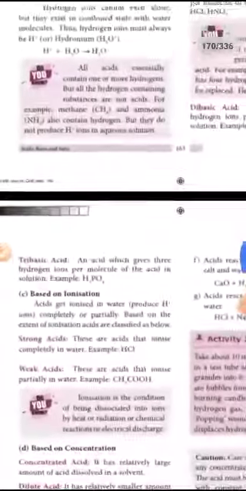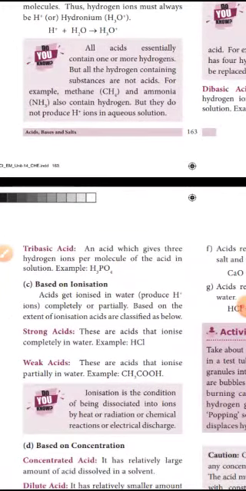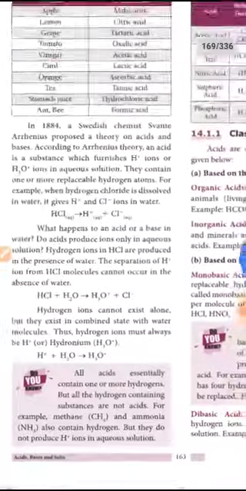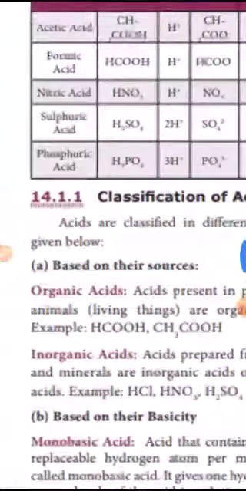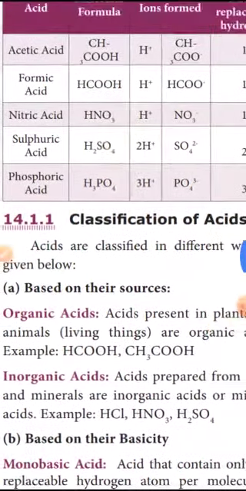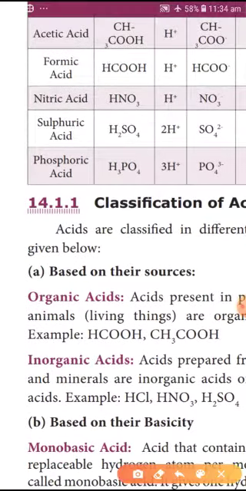So the next one is a tribasic acid. An acid which gives 3 hydrogen ions per molecule of the acid in a solution. Example H3BO3. See there, here how many hydrogens are replaced? 3H plus ions replaced. So it is a tribasic acid.